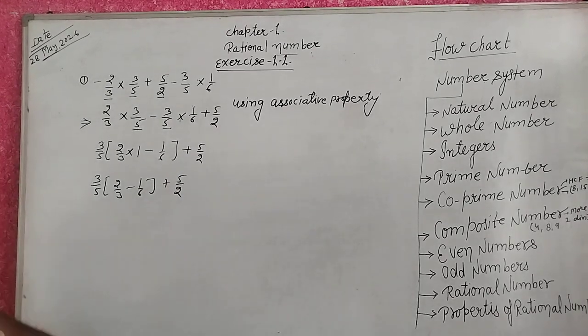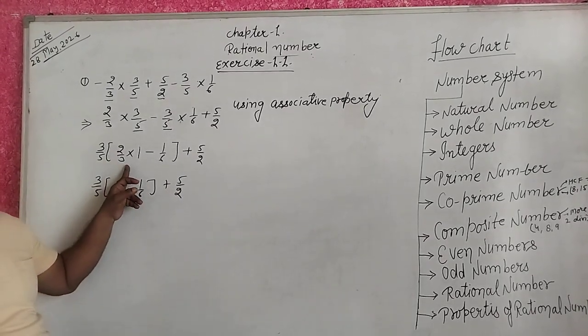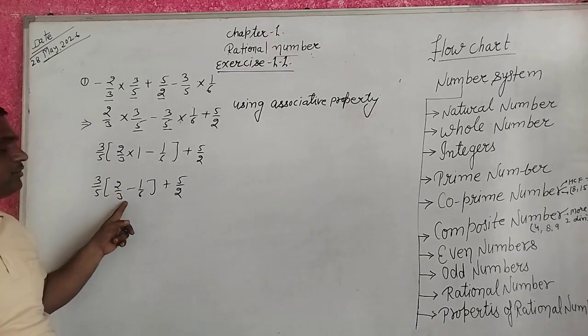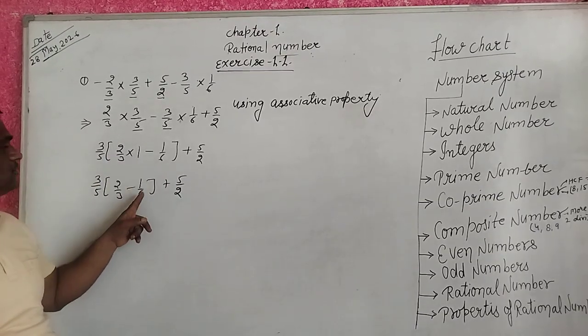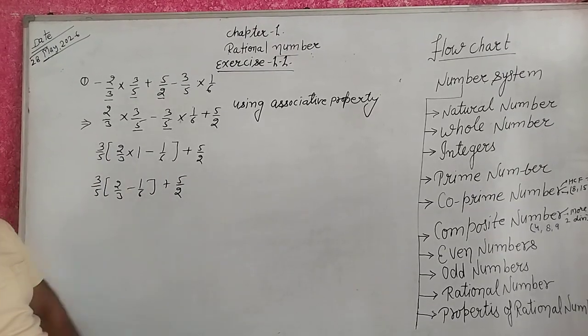You get it? So 2 upon 3 minus 1 upon 6 plus 5 upon 2.